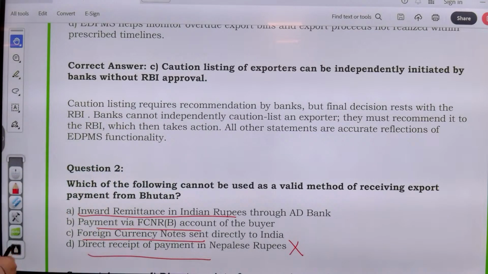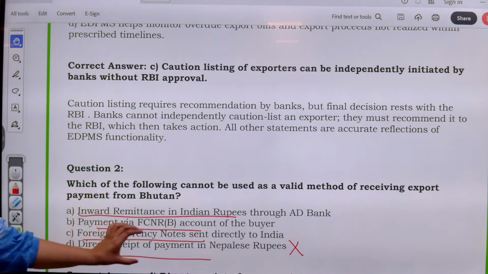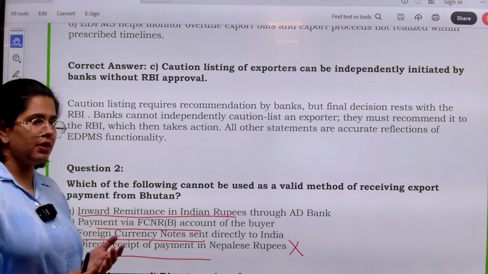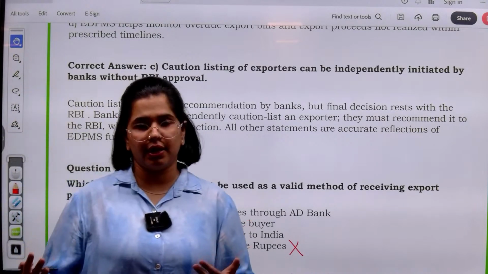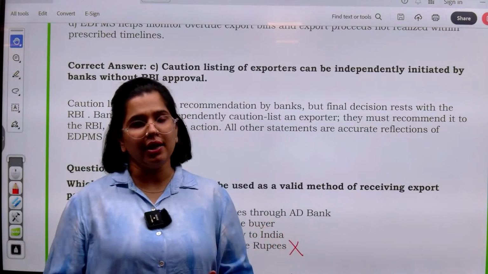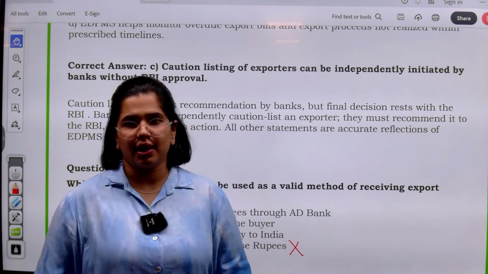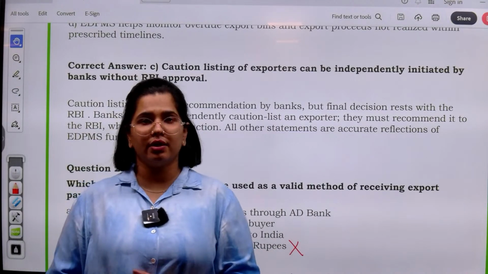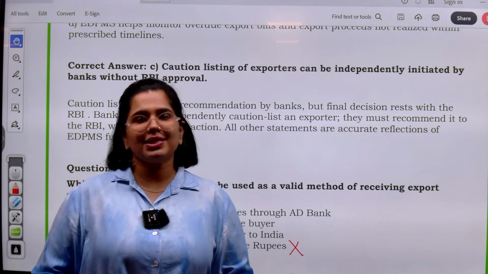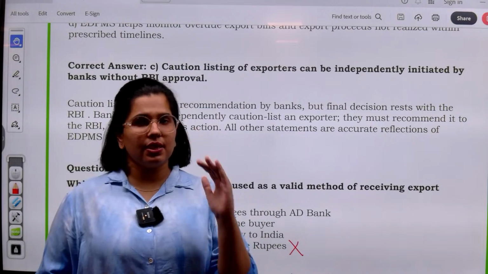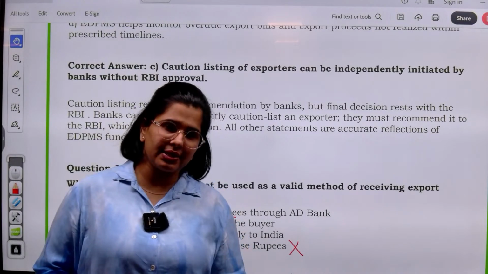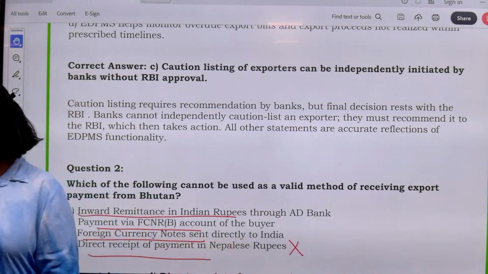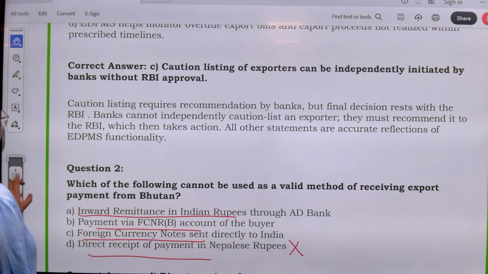If you are receiving the export earnings through Nepal and Bhutan, you can receive it in Indian currency, but not through Nepalese currency if you are earning through Bhutan. Directly receiving through Indian currency or acceptable foreign currency, both are allowed, but not via Nepalese rupees. That is not allowed.